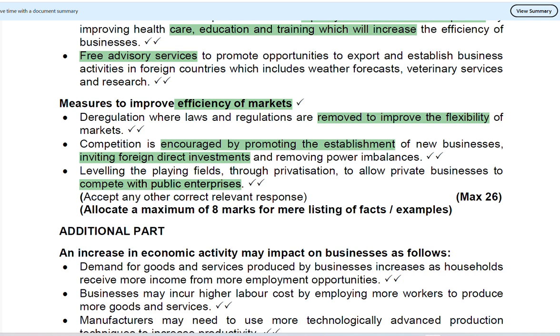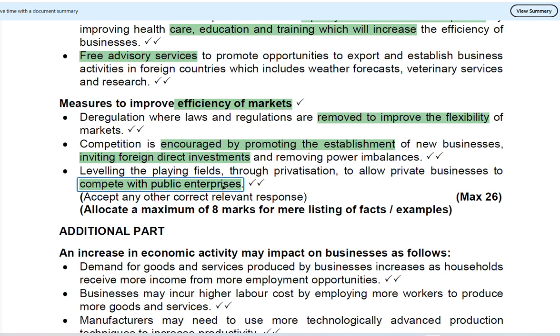I have 50 rand. In this 50 rand, if it was only Ayanda that was selling the product, Ayanda was going to take the full 50 rand for this product. However, because there is Ayanda, there is Simpiwe, and there's Sitle, they are now charging 30 rand. I'm going to have 20 rand extra, and that 20 rand I can use for other products. That helps to improve efficiency in the market. And then what else can be done?